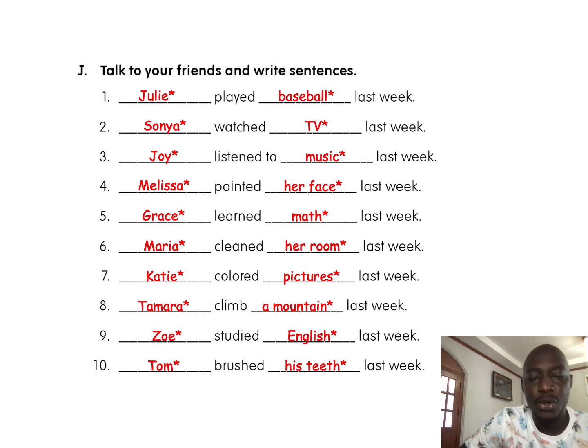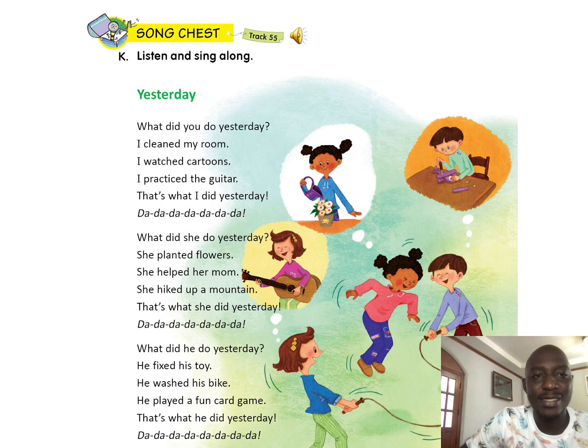Okay, so you have to practice reading with this. So you have to read again from number 1 to number 10. Okay, now let's move to the next, which is a song. But we won't sing a song, so teacher is just going to read for you to listen.